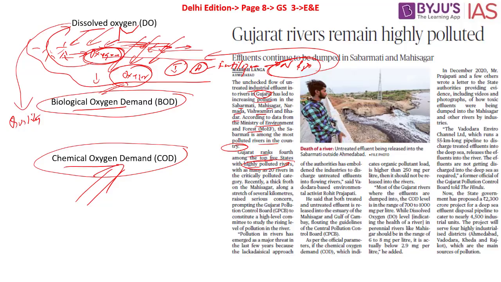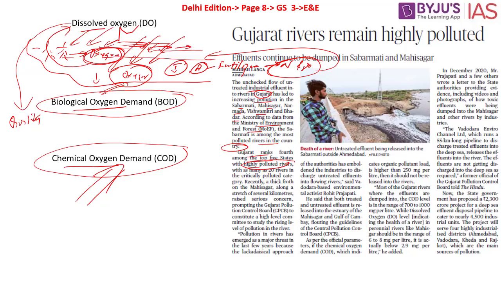Now what we have to understand is the reasons and causes for pollution along the areas in Gujarat. What are the major causes? One is the industrial chemicals as well as the effluents. Ideally, they should be treated and only then discharged, but in the present scenario, most of these industrial bodies and companies are directly discharging their chemicals into the river without even filtering or treating them. That is the major cause of concern.